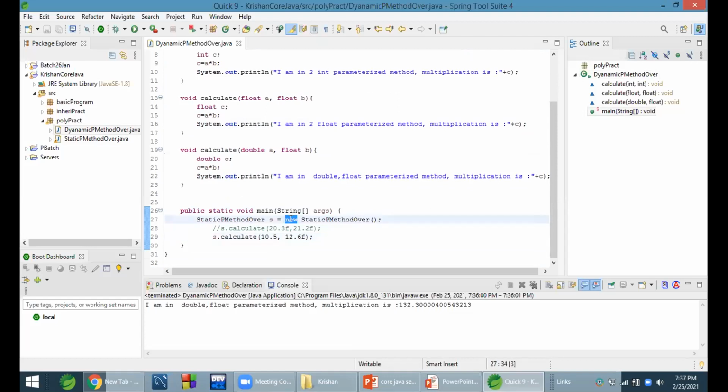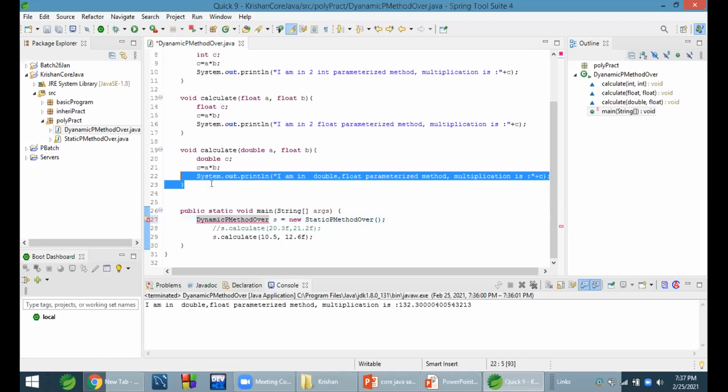This should be the name of the .java file, no? Instead of static method override, it should be dynamic method override. We should create an object of our class, because we are calling our class method.